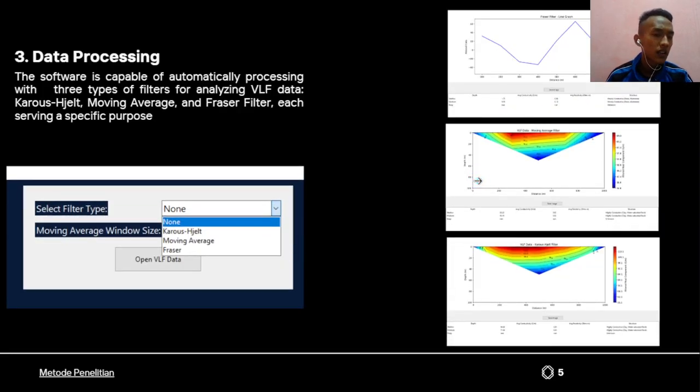And then data processing. The software is capable of automatically processing with three types of filtering for analyzing VLF data. The three types are: first, Hazel, and then the moving average, and then Karous-Hjelt. Okay, from the three types of filter for analyzing, the first is the Fraser filter.